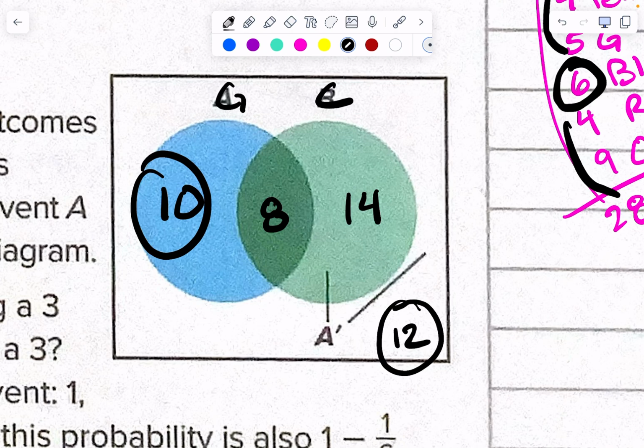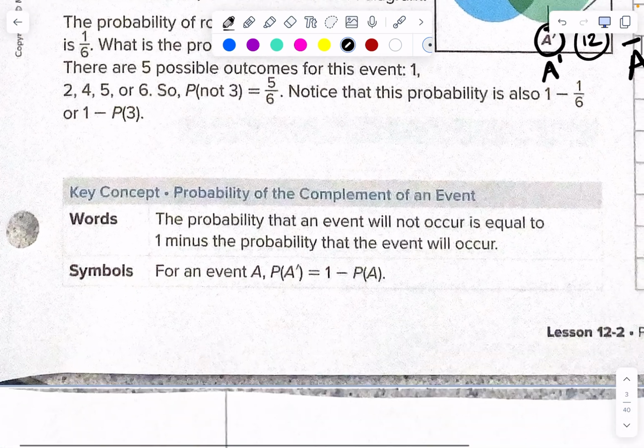Okay, now they do this to you for complement. They do an A with an apostrophe. That means the complement. Sometimes they'll do A bar for a complement. Either one, both of those mean the same thing. So either an apostrophe or an A bar, that means the complement or like the opposite. Okay, let's do an example.